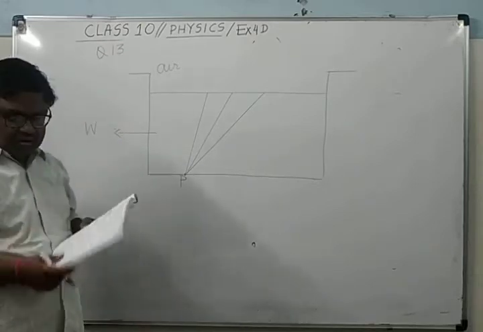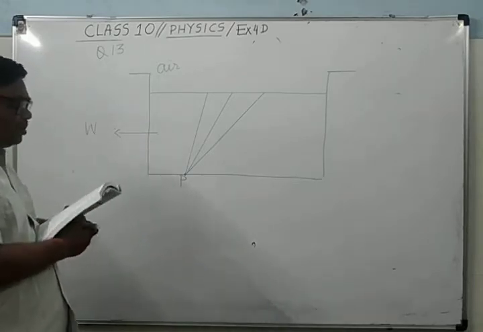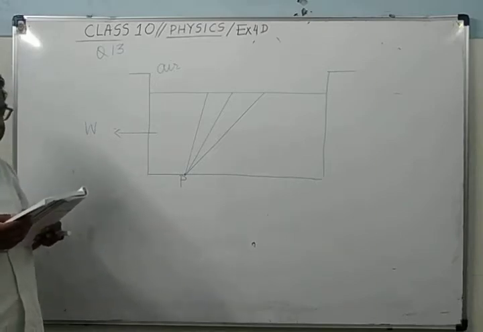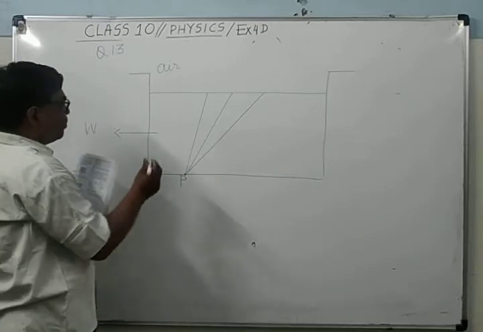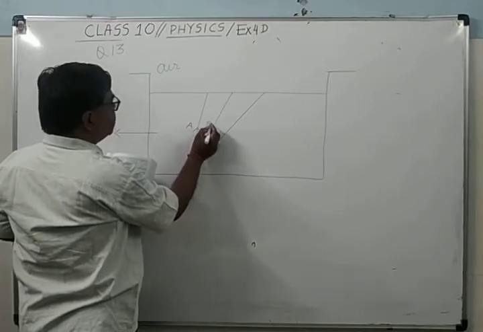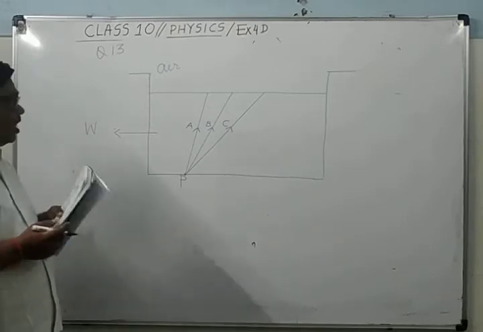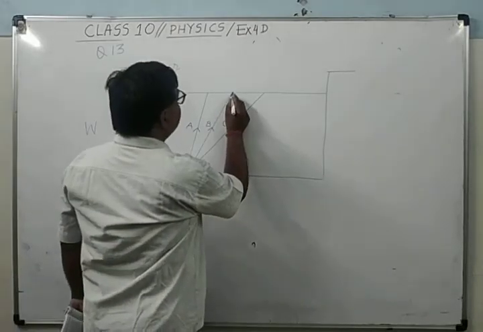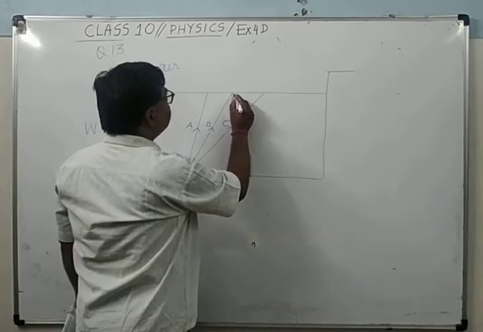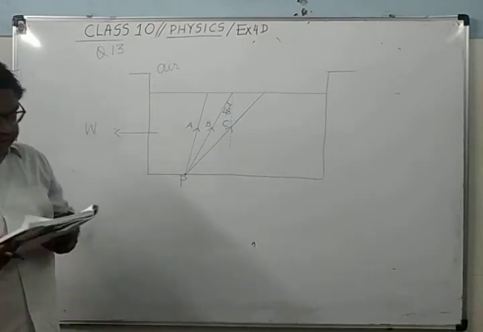Now figure 4.62, this is question number 30. Figure 4.62 shows a point source P inside the water container. Three rays A, B, C starting from the source P are shown up to the water surface. This is ray A, this is ray B, and this is the third ray C. It's clear. And here it is given that this angle is 48 degrees.